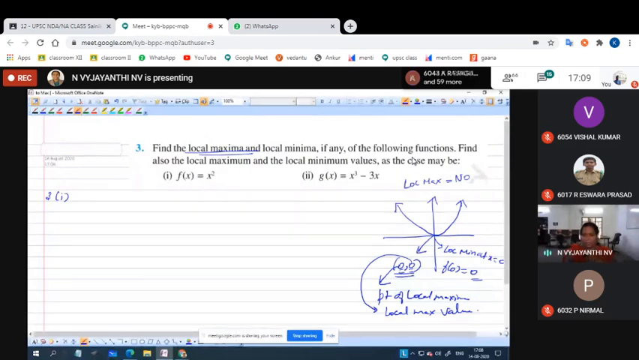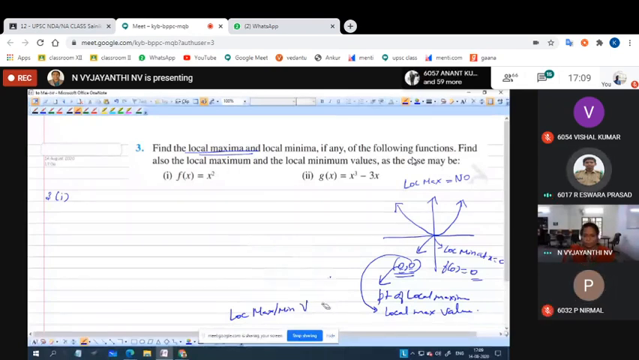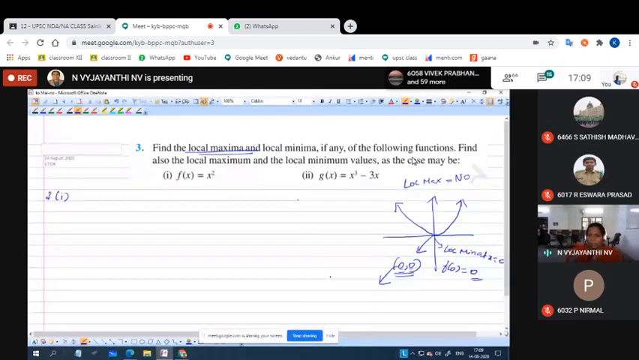This (c, f of c) is the local maxima or minima. c is the point of local maxima or minima, it depends upon the problem. And f of c is the local maximum or minimum value. Understood? So here, will it attain local maxima? No. Will it attain local minima? Yes.